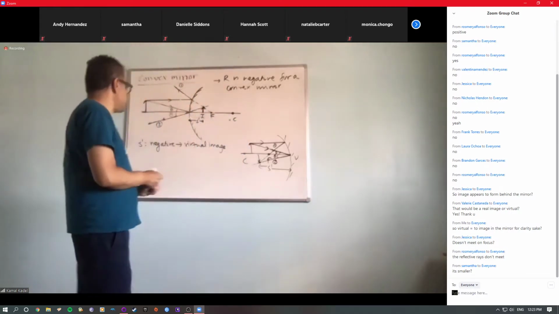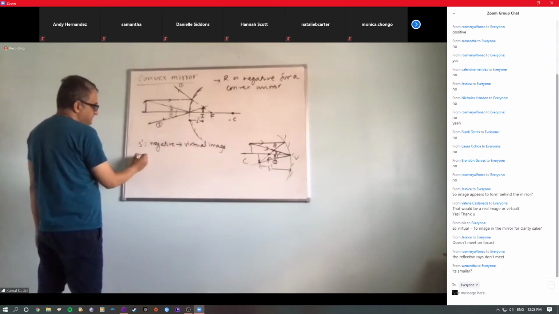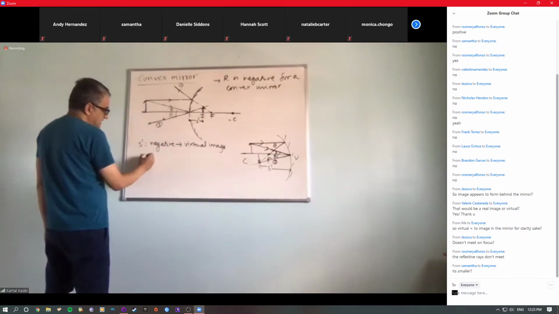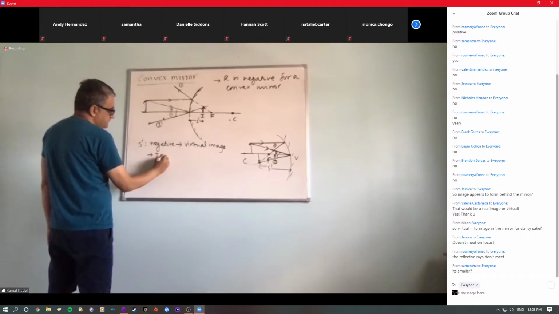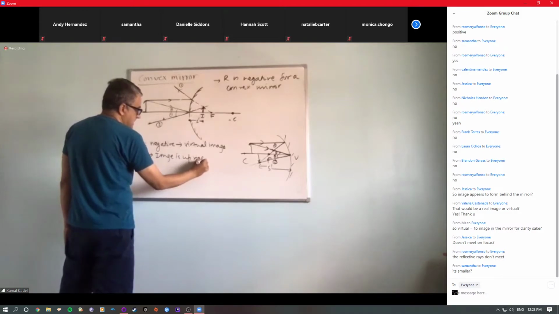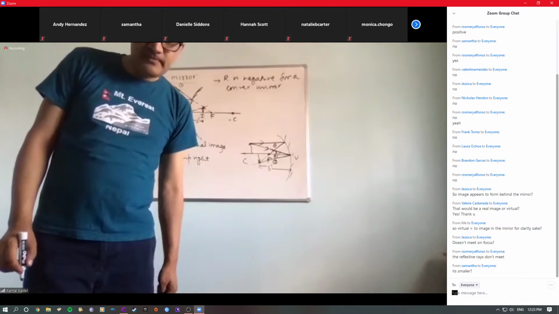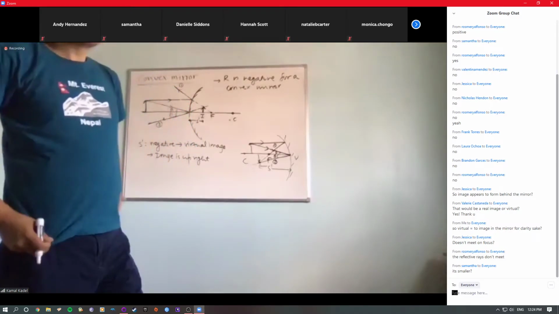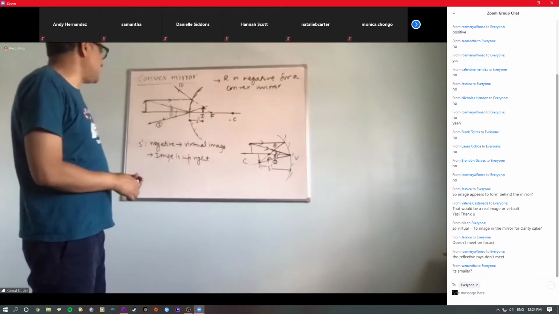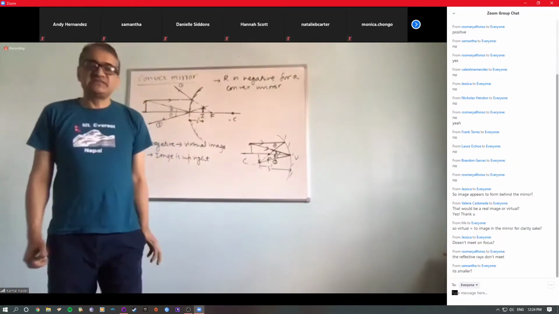Good. So for the virtual image, again, the image is upright. One thing is that you are right, this is smaller, but not all virtual images are smaller.